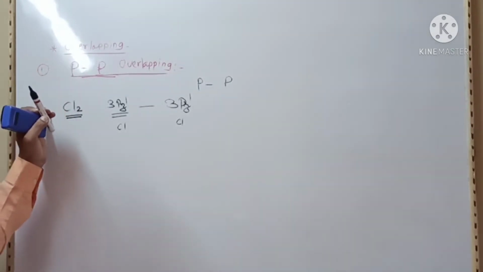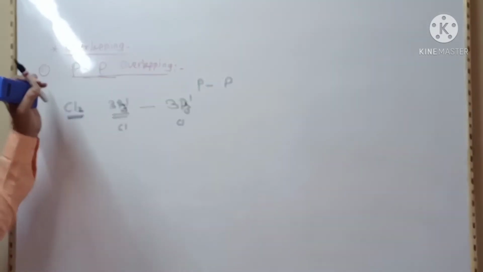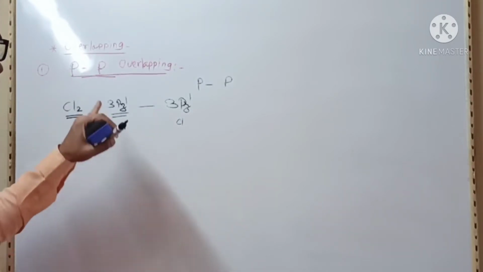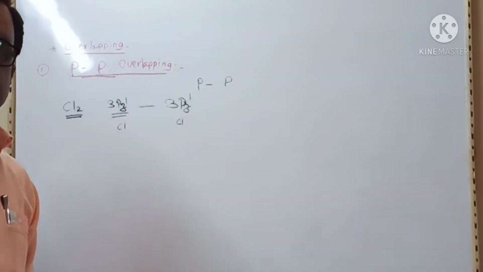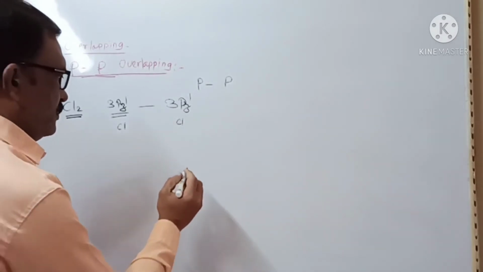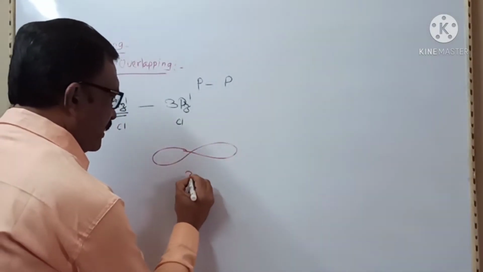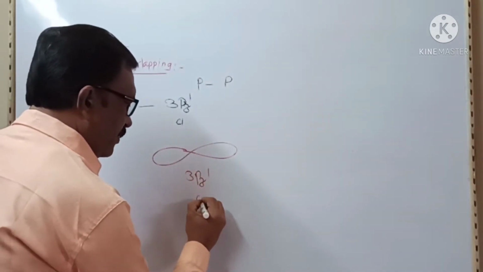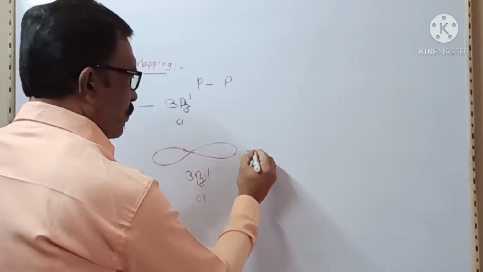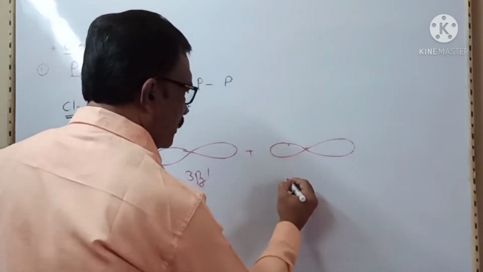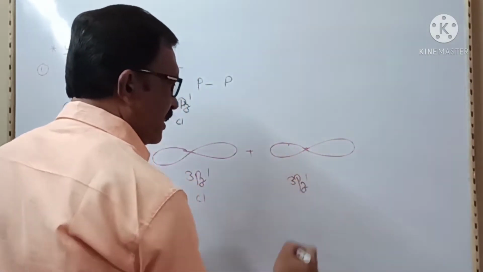We will explain p-p overlapping with the help of a diagram. Suppose this is the 3pz1 of one chlorine atom overlapping with the 3pz1 of another chlorine atom.